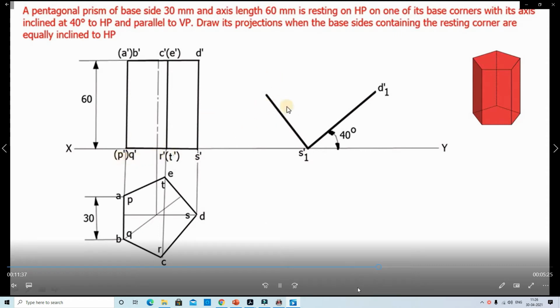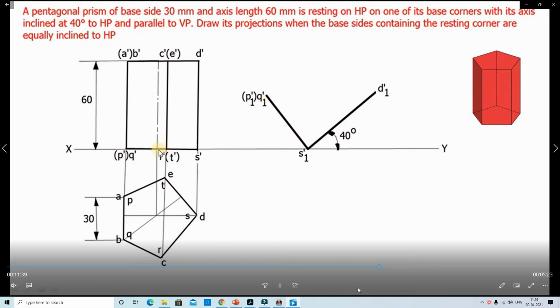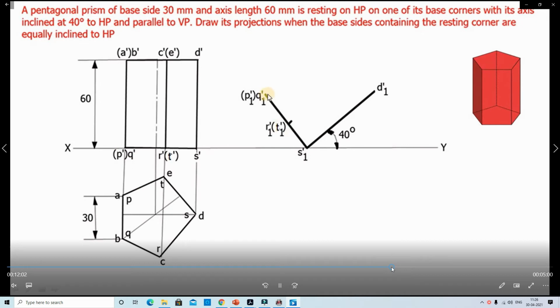Wherever the points are, in the same way in this line also we identify those points.